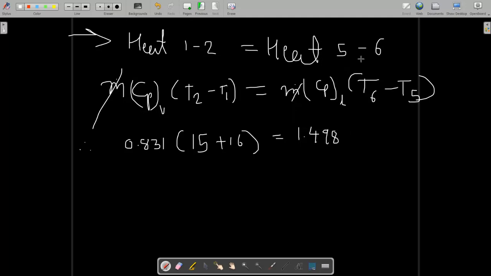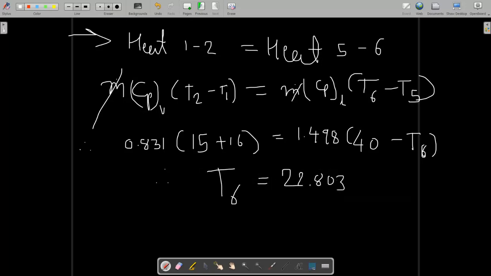Because this 5 to 6 process starts from 40 degrees Celsius, and T5 is 40 degrees Celsius. Sorry, T5 minus T6, because it is a heat rejection process. So we can write 40 minus T6, which we have to find. When you solve this, you will get T6 is equal to 22.803 degrees Celsius.